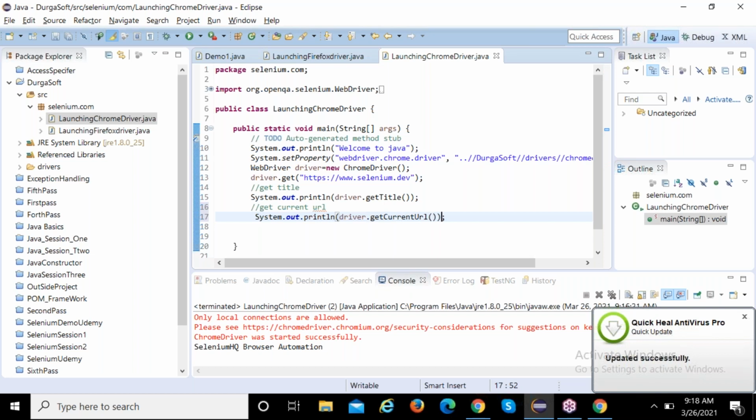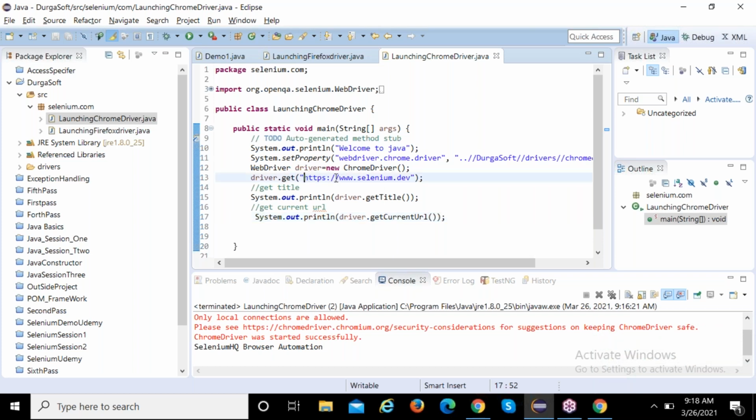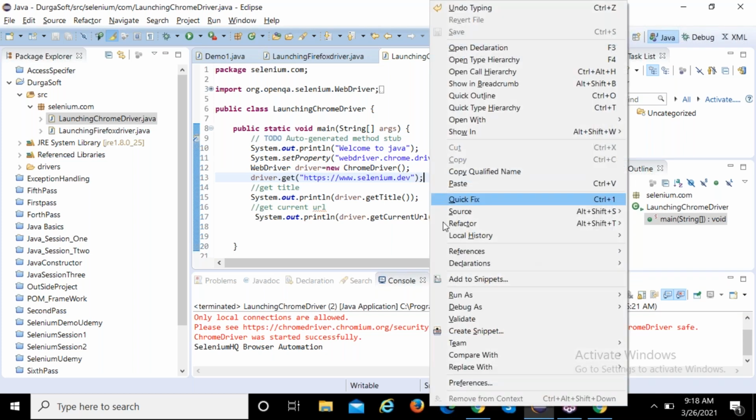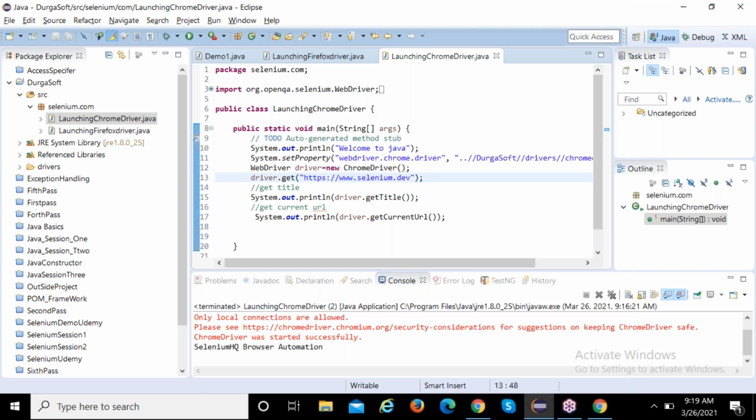Get current URL. Okay, what is your output, guys? Anyone can expect what is your output? Yeah, current, this is you sir. That one, the HTTP. Yeah, run it. Once we run it, we'll see. Run as a Java application.